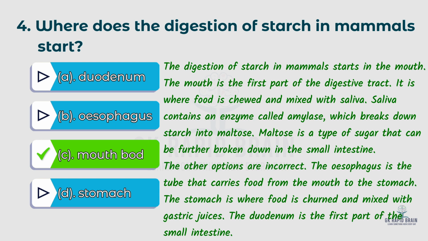The other options are incorrect. The esophagus is the tube that carries food from the mouth to the stomach. The stomach is where food is churned and mixed with gastric juices. The duodenum is the first part of the small intestine.